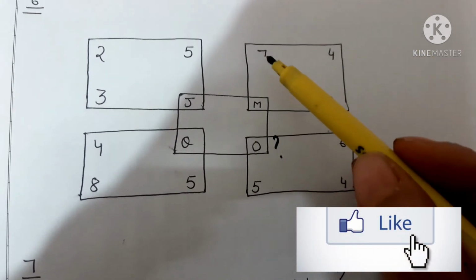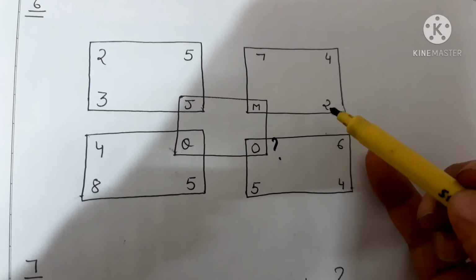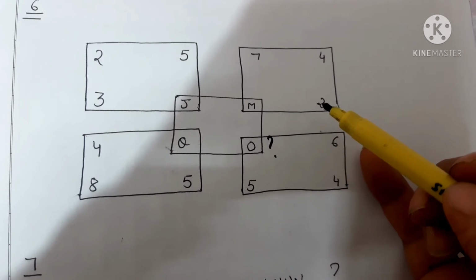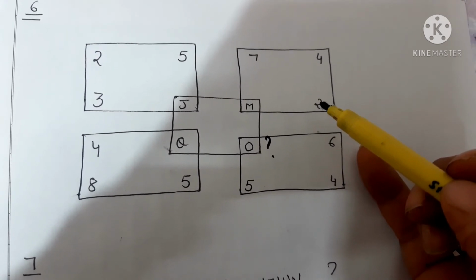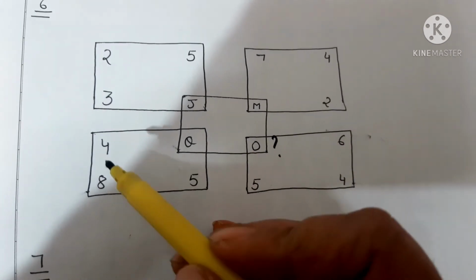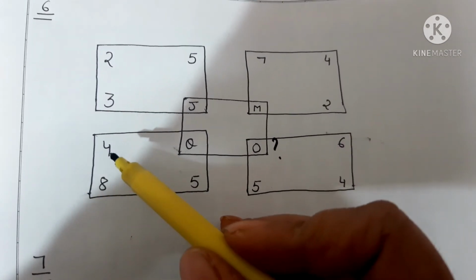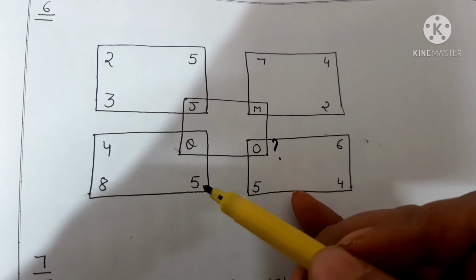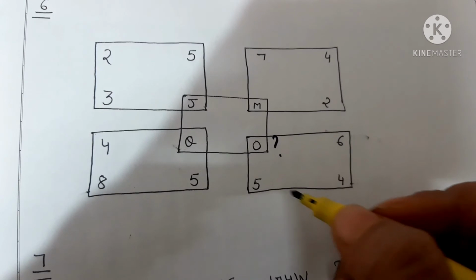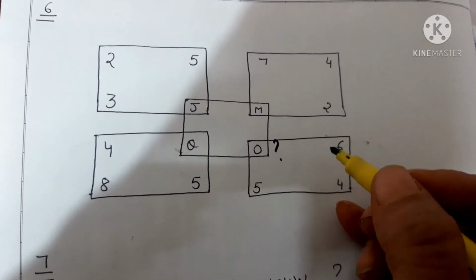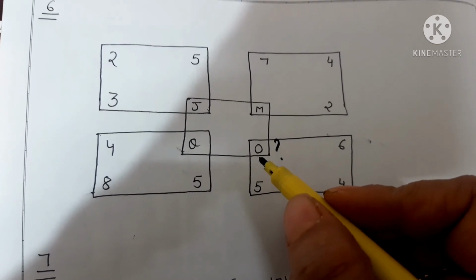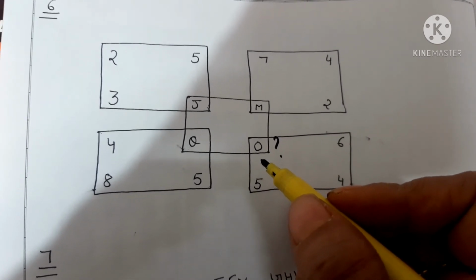The same way, 7 plus 4 plus 2 equals 13. Now in the alphabet series, your 13th alphabet is M. The same way, 8 plus 4 is 12, 12 plus 5 is 17. At the 17th position, you are getting Q as the alphabet. The same way, 5 plus 4 is 9, 9 plus 6 is 15. So at the 15th position, you will be getting your alphabet as O. So O is your answer.